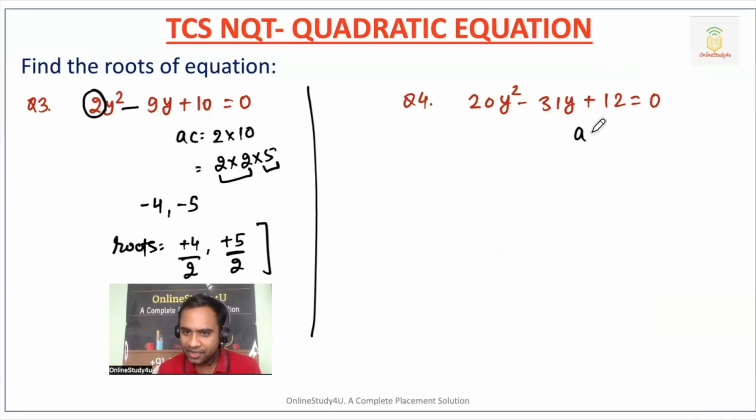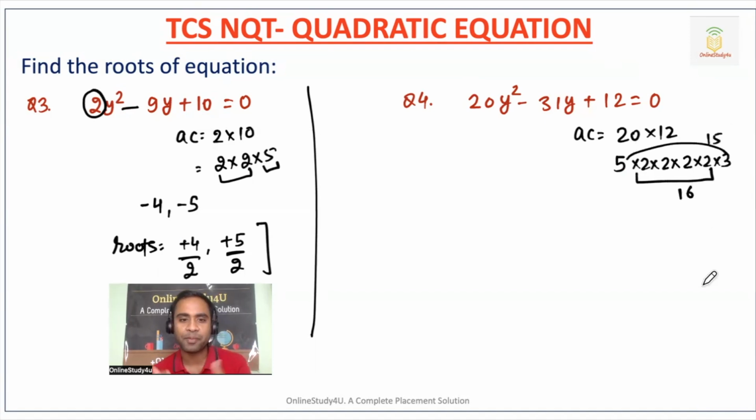Now again AC, so AC will be 20 into 12. So this prime factor, 5 into 2 into 2, and then here it will be 2 into 2, 4, and 4 into 3 is 12. Now, this is nothing but 16, right? Definitely in the beginning, you will have to put some effort to identify. So how can you get 31 from this prime factor? Minus 15 and minus 16 will give you minus 31.